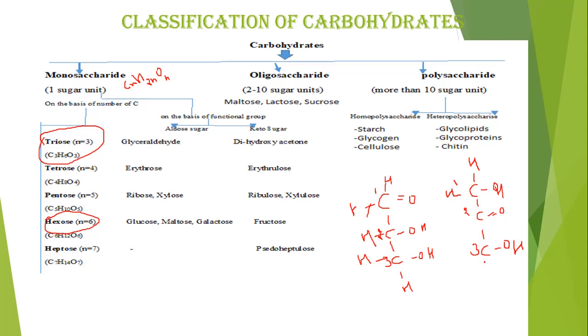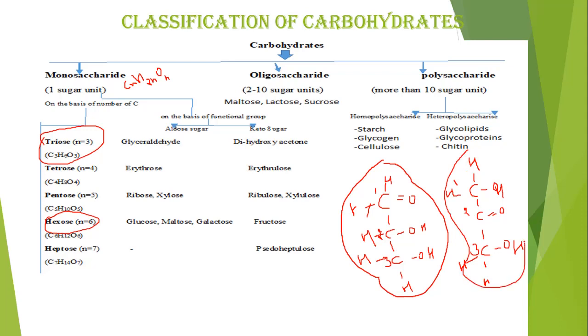And there are 1, 2, 3, 4. 1, 2, 3, and 4. Count the carbon number 1. We will make the formula: 1, 2, 3, C3; H 1, 2, 3, 4, 5, 6, H6; 1, 2, 3, O3. C3H6O3. Okay, this is the aldose sugar of trio sugar, and this is the keto sugar of trio sugar.